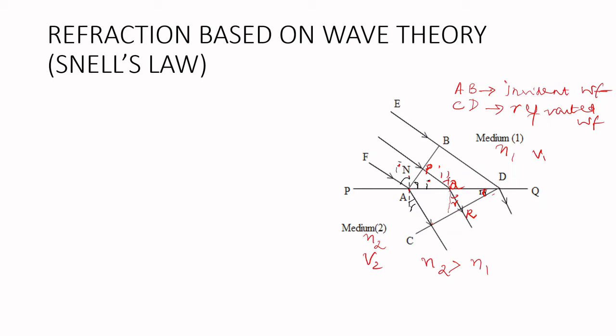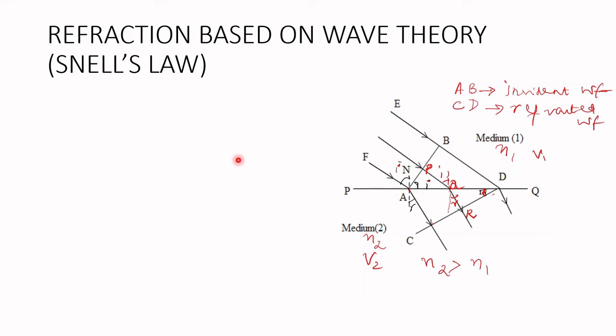So we can say the ray PQ is incident at an angle I over here, and it is refracting through an angle R. According to geometry, this angle is also I, this angle is R. So we will find out the distance PQ and the distance QR in terms of those angles to calculate the time.